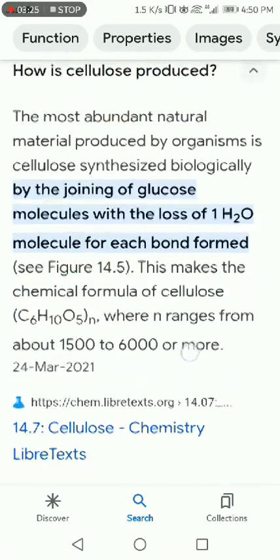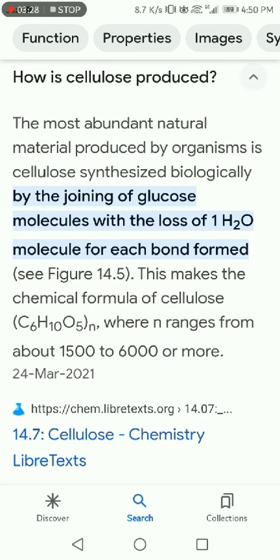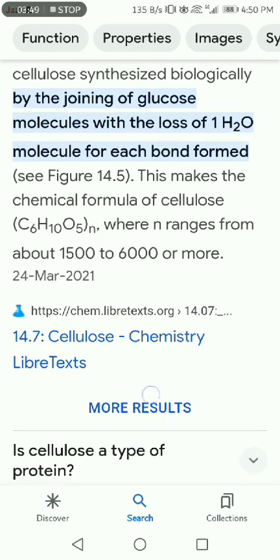The most abundant natural material produced by organisms is cellulose, synthesized biologically by the joining of glucose molecules with the loss of one H2O molecule for each bond formed. This makes the number of glucose units vary, ranging from about 15 to 6,000 or more.